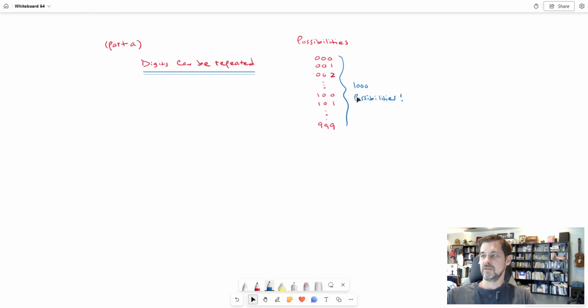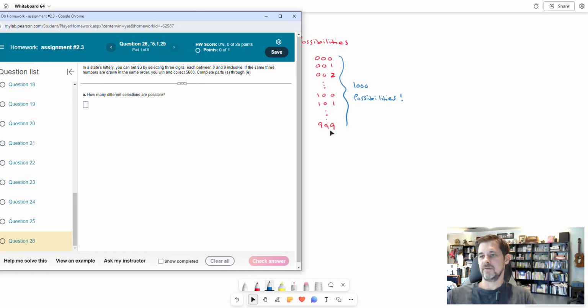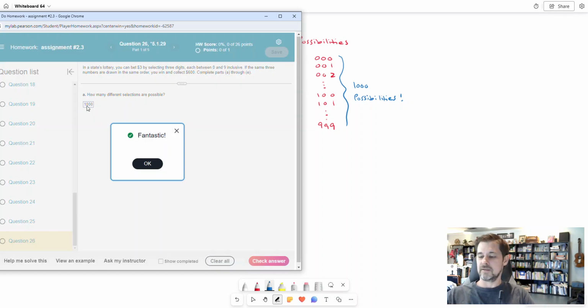You could also use the multiplication rule, but I think this is simple enough, especially if I write out the possibilities and you think of it like this, then maybe that's easier to understand. So there are 1,000 different selections, and we put that in, and that's it. Okay, next one.